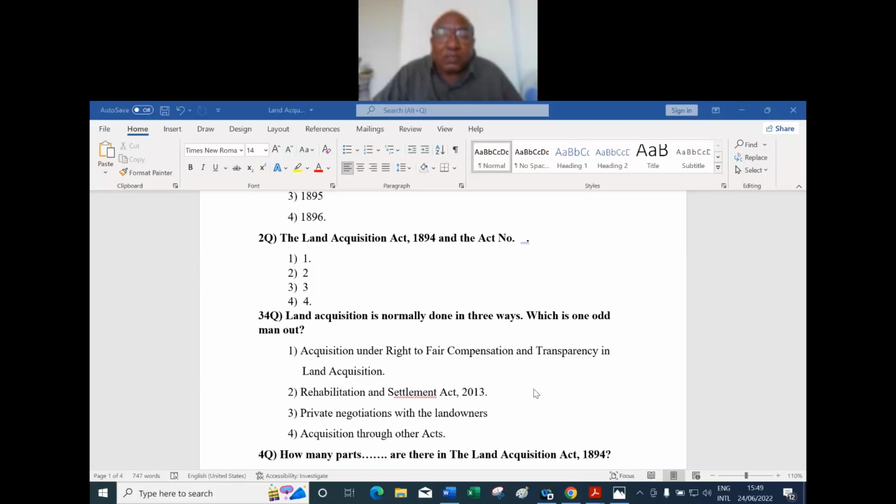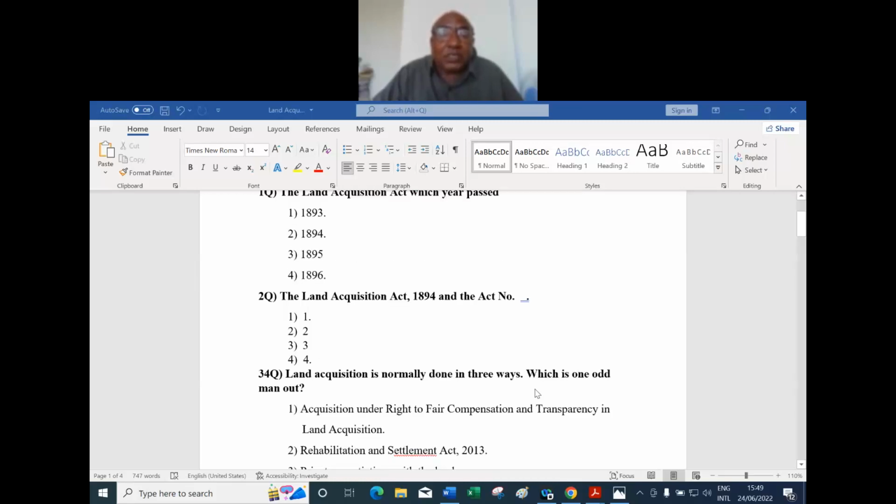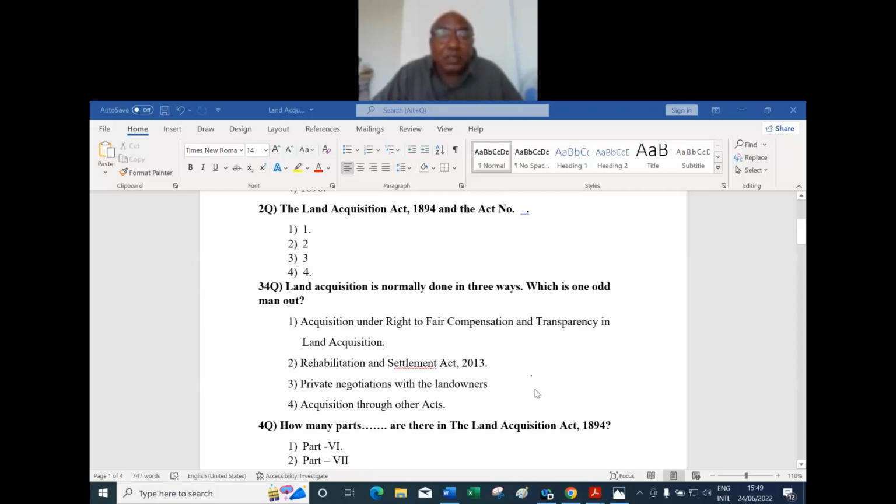Odd man out means not relevant. Here, the one that is not relevant is the Rehabilitation and Settlement Act. No, Rehabilitation and Resettlement Act of 2013. Resettlement is the appropriate way. So that is the odd man out in that question.